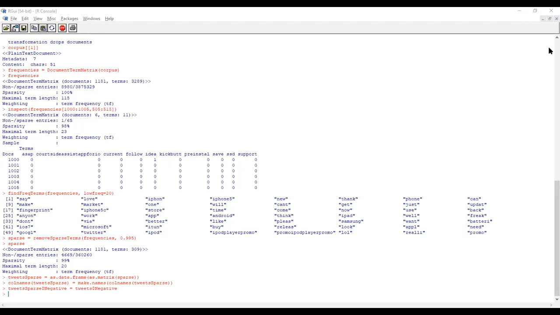What is the current file name? Sparse. That is the data. In this, one more column we added, that is called negative. Rahul completed, Devyani completed, Preeti. I'll wait for two minutes.